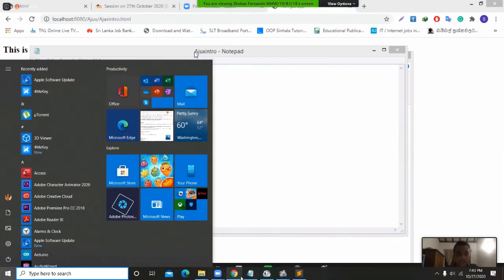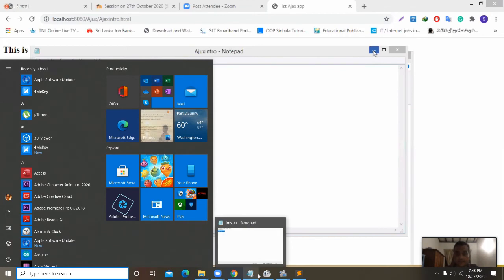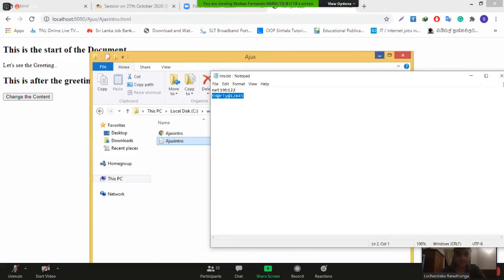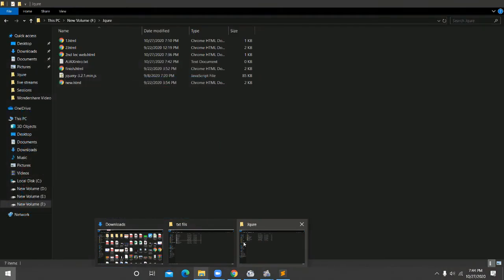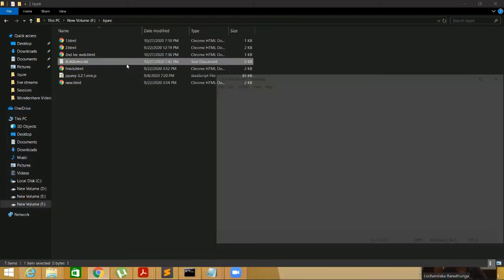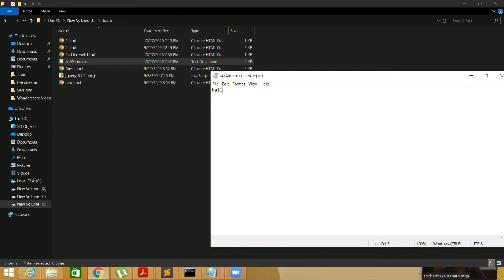Okay, close that text pad. Close it. Okay, click on this button. Okay, go to the code.